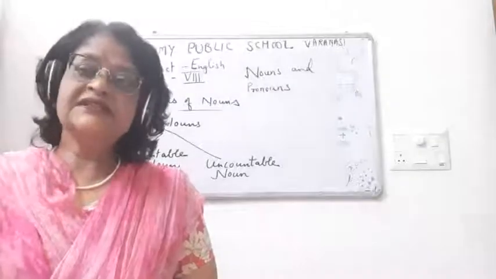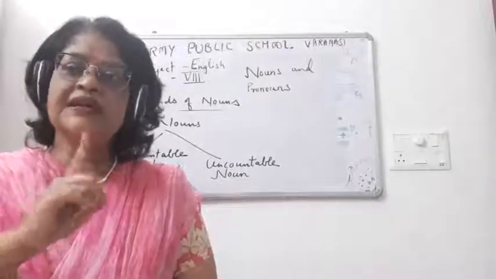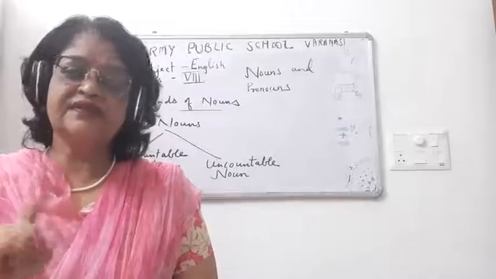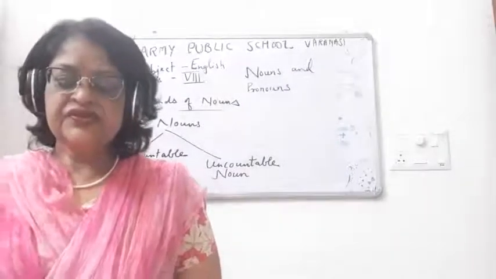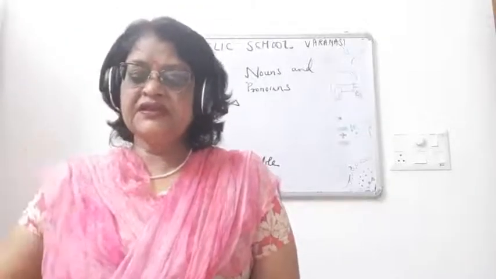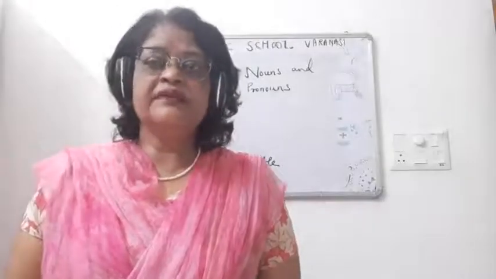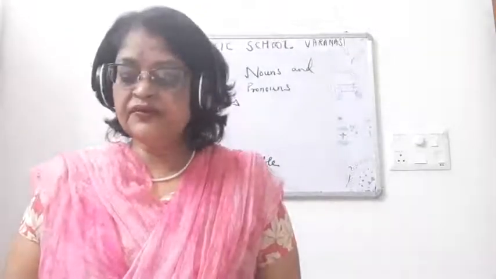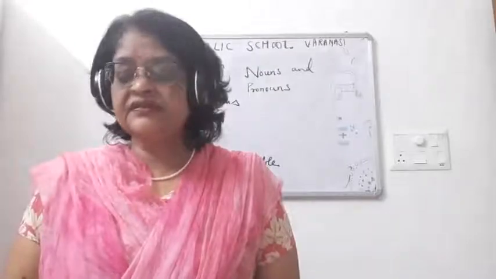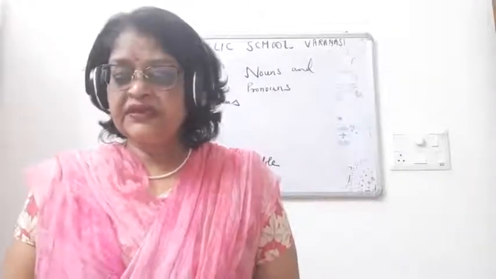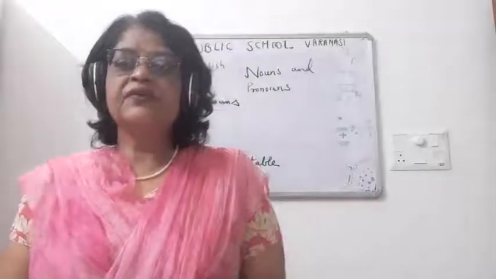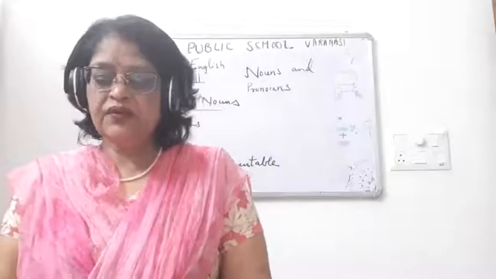Like if I say, give me a cup of tea. A cup of tea, that means 1 cup of tea, which is easily countable. So children, this is a countable noun. Now if we say tea is boiling, it is an uncountable noun. The adventure was exciting. It is a countable noun. He is fond of adventure. This is an uncountable noun.